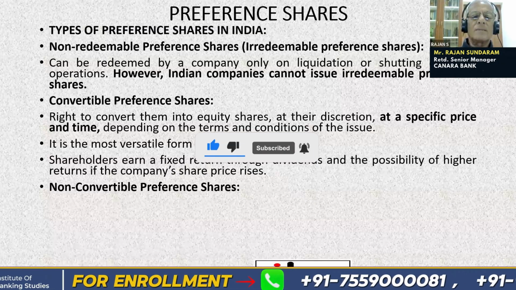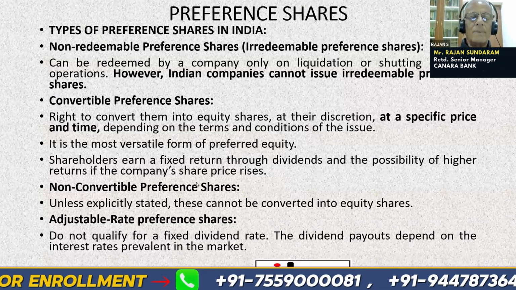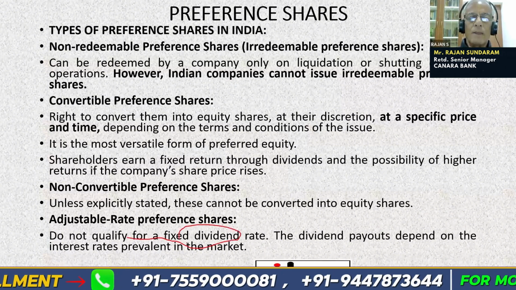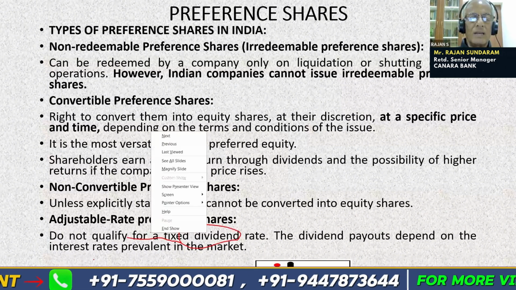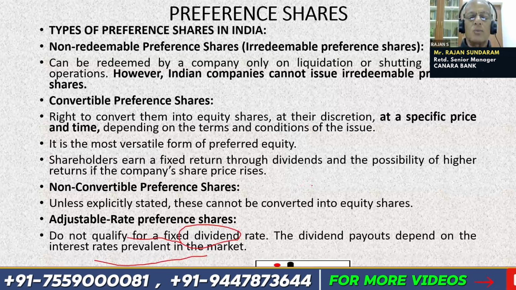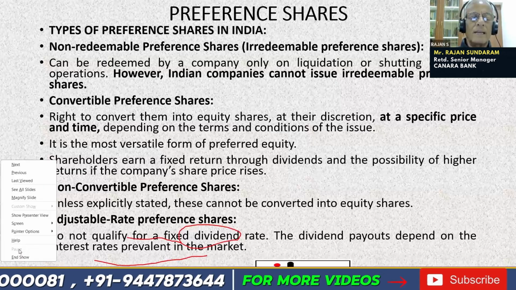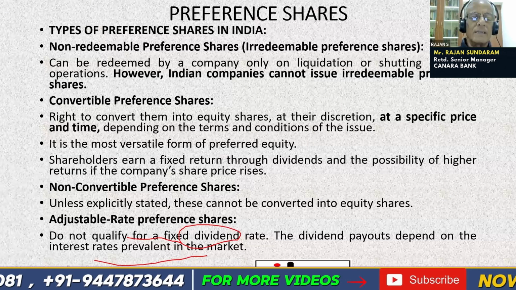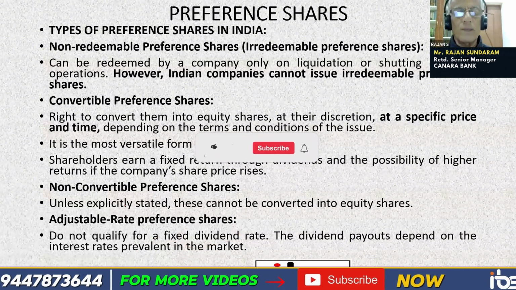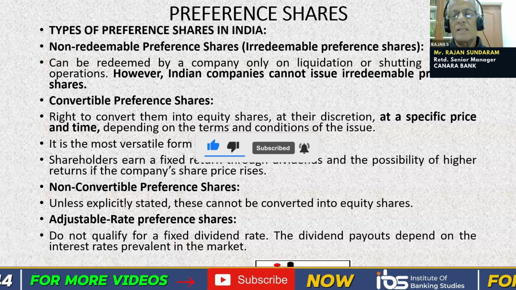Non-convertible preference shares cannot be converted into equity shares. Adjustable rate preference shares do not qualify for a fixed dividend rate. The dividend payouts depend on the interest rates prevalent in the market. So maybe they say repo plus 2%, repo plus 1%, etc., or some LIBOR rate or some other rate. Depending upon that, the rate of interest is fixed. So here there is no fixed rate of dividend, but it depends on the interest rates prevalent in the market.